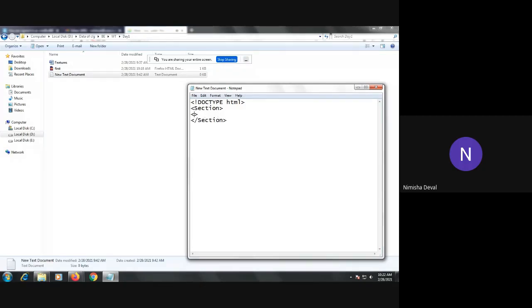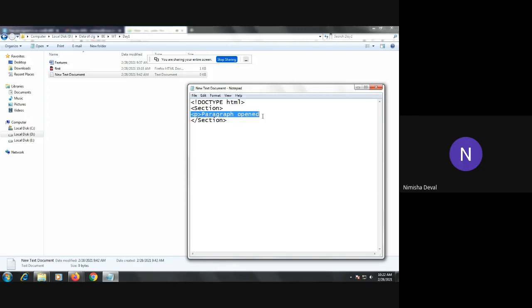tags. And one more thing, suppose in that section you have used the paragraph. Suppose I have written one sentence as a paragraph open, and I have not used the closing tag here.